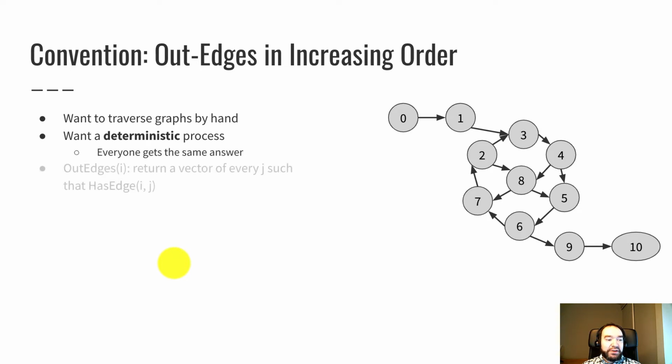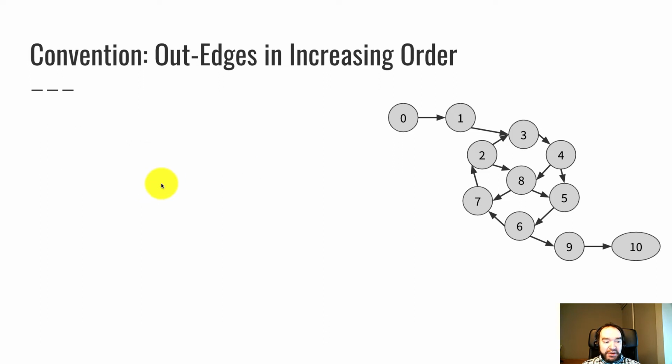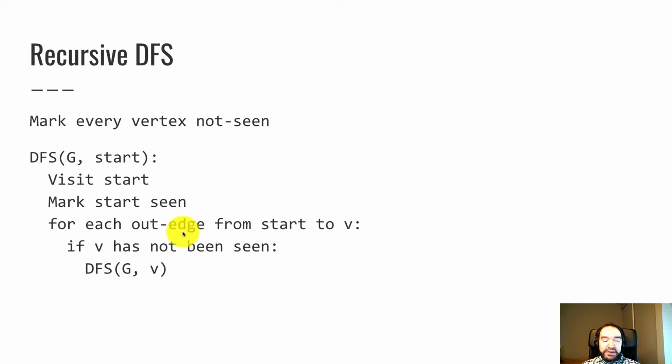So in order for that to happen, we need to have a defined order that out edges lists the adjacent vertices of I. Out edges was this operation in the graph abstract data type. You give it a vertex index I, and out edges returns a vector of every j such that there's an edge from I to j. This would come up on this step here, the for loop in the depth-first search algorithm, for each edge going from start to V. So in order to get that list of vertices going from start to V, we would call out edges on start.